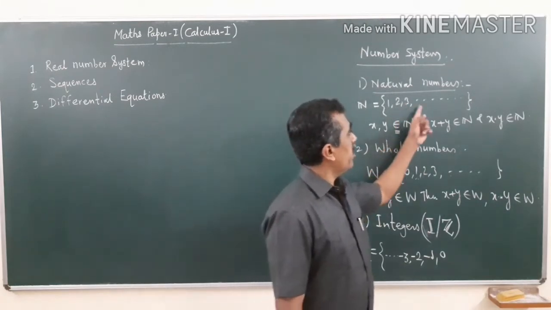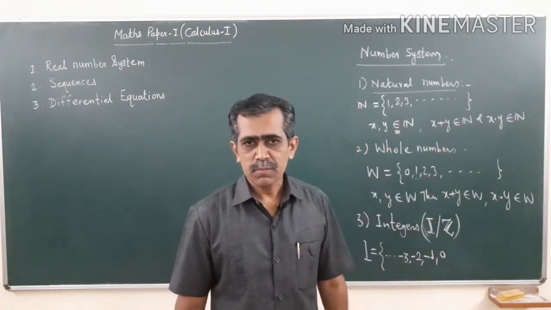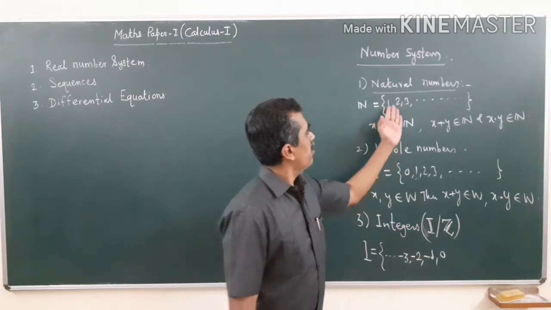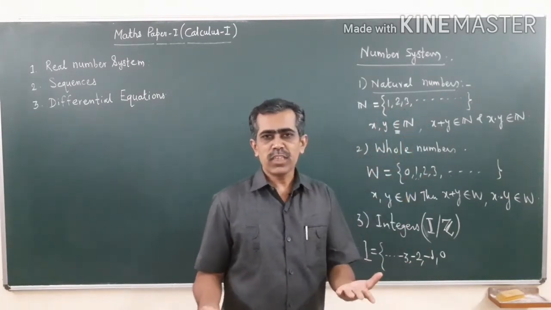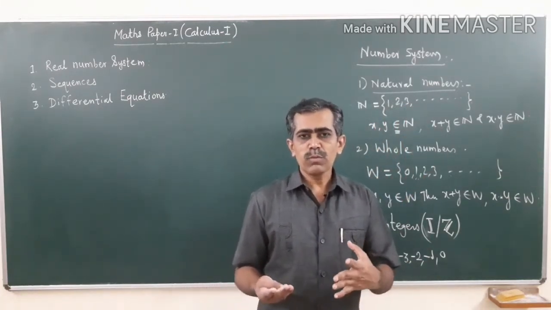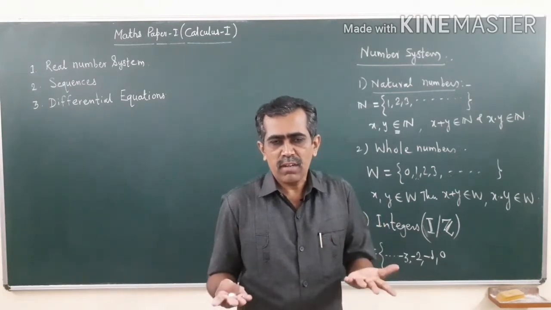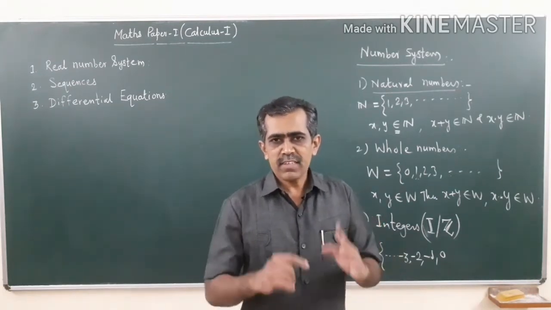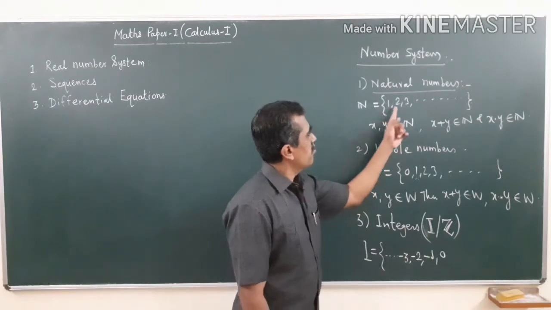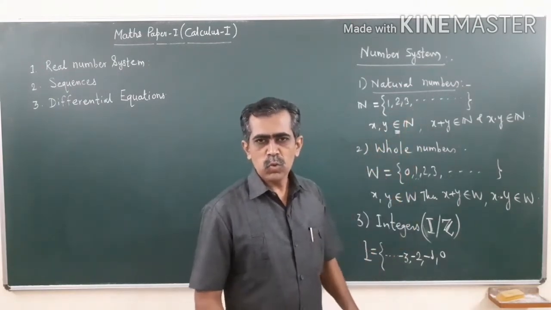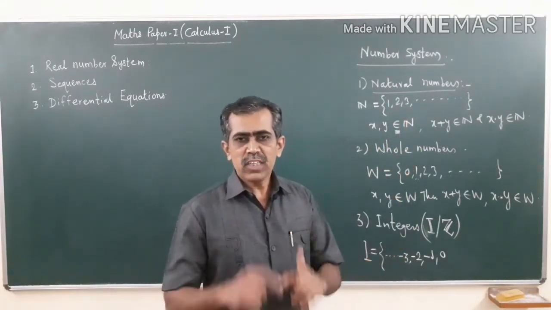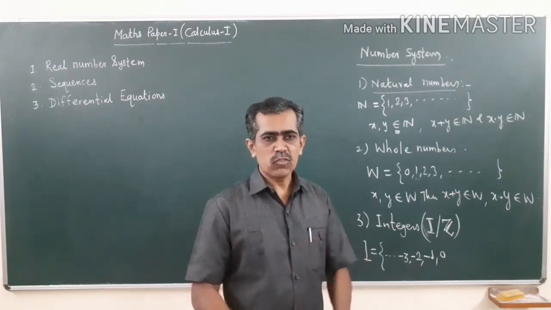What is the number that is used to count the number of students? There is no number present in this set of natural numbers which can be used, because students do not exist in the class. So, this number system was incomplete to count or measure non-existing objects.